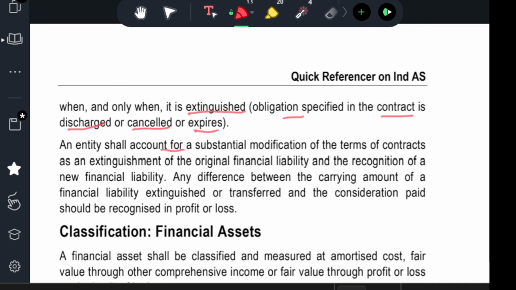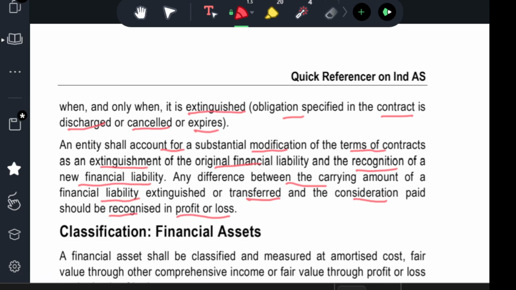Entities shall account for a substantial modification in the terms of a contract as an extinguishment of the original financial liability and the recognition of a new financial liability. Any difference between the carrying amount of the financial liability extinguished or transferred and the consideration paid should be recognized in the profit and loss account.